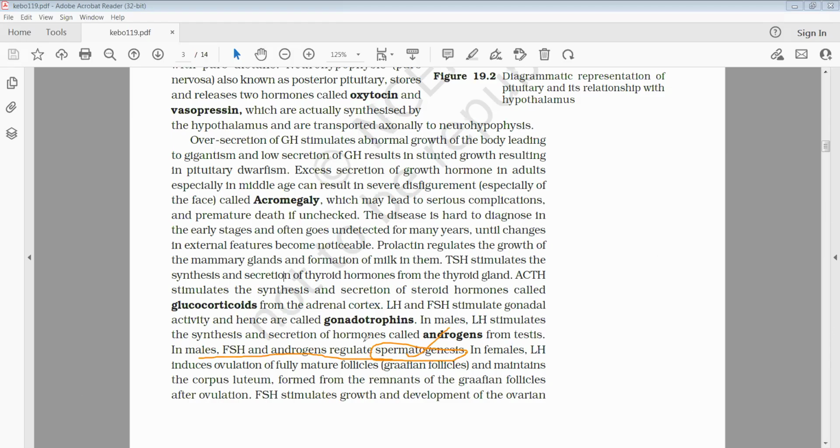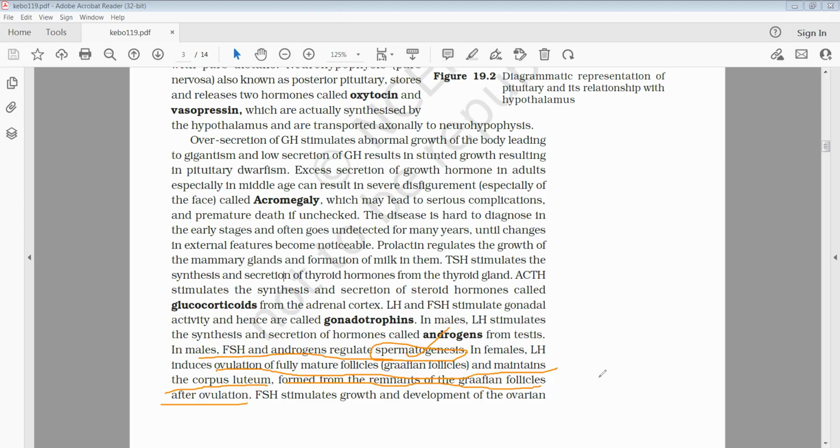Whereas in females, LH induces the ovulation of fully mature follicles, that is Graafian follicles, and maintains the corpus luteum formed from the remnants of the Graafian follicles after ovulation. So in females, luteinizing hormone is responsible for release of ova from the Graafian follicles which are located in the ovary, as well as maintaining the corpus luteum.